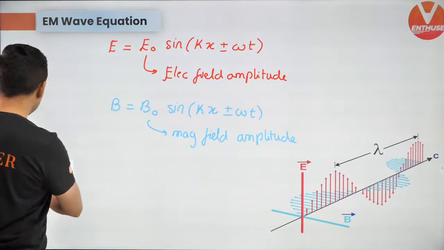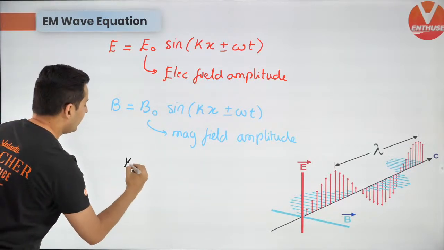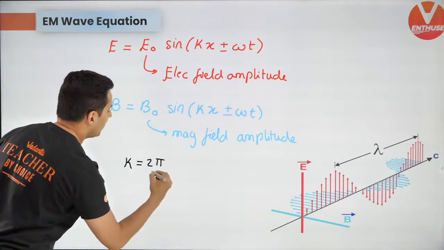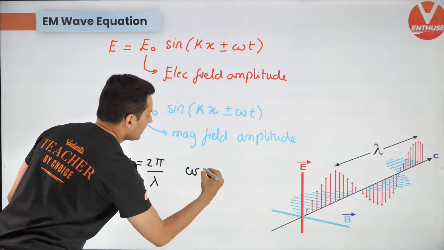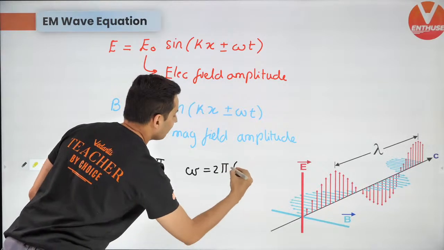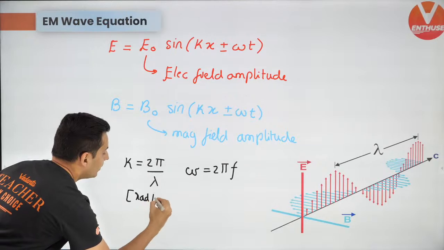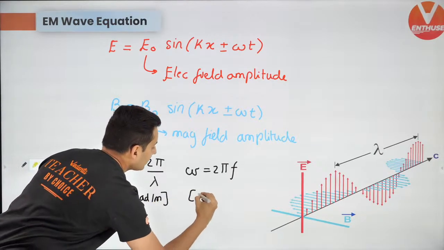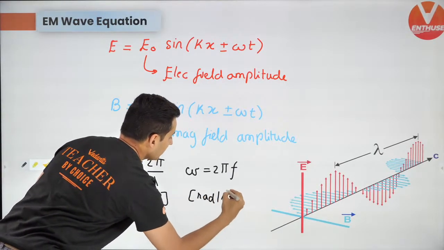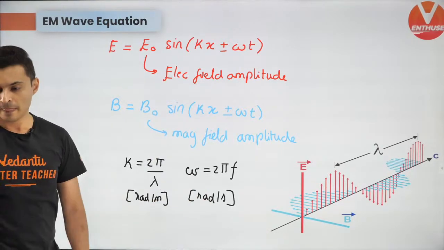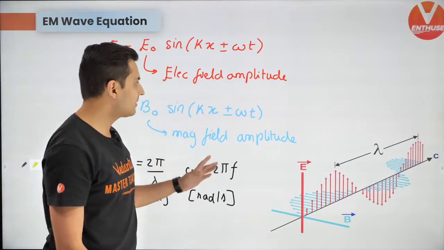Having said that, also remember k is nothing but 2 pi by lambda and omega is nothing but 2 pi f. We have already seen this. k is in radian per meter and omega is in radian per second. Yes, this is the maximum value.